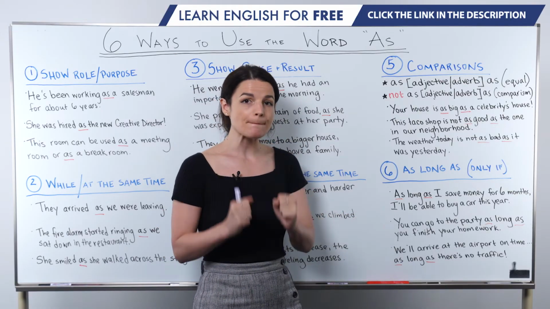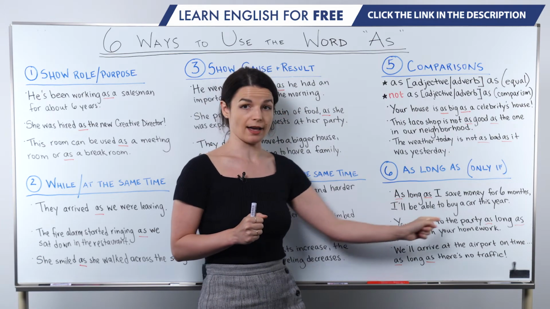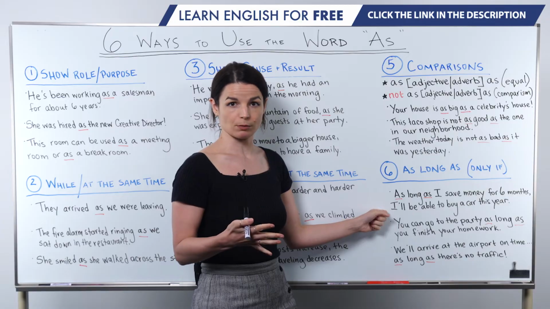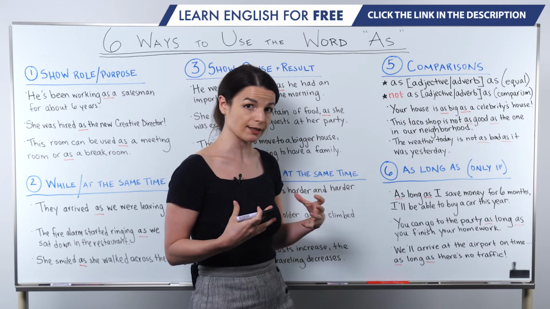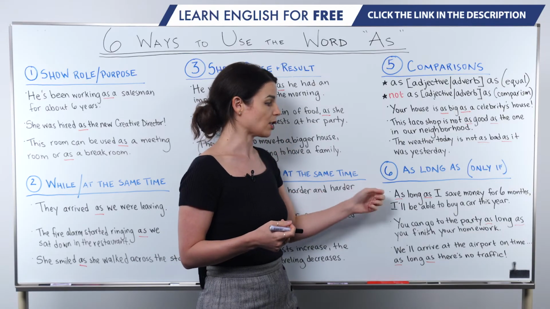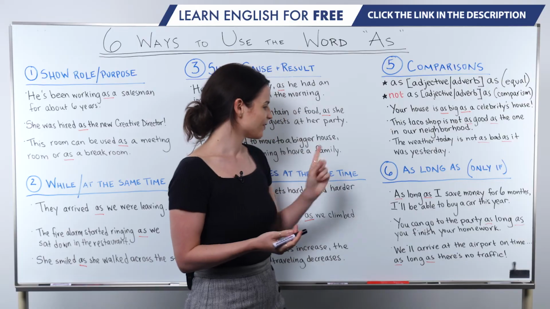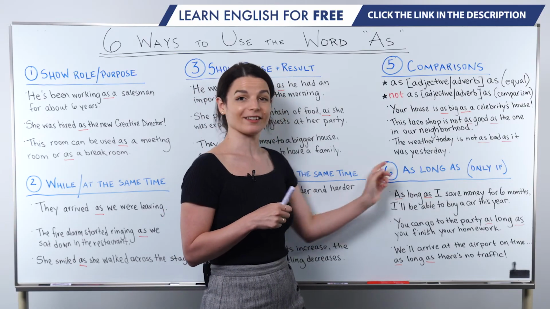That means I must do this thing. I must do this thing in the as long as clause in order to make this thing possible. Okay? In order to make this main clause possible. I'll be able to do this thing. So we use as long as to mean only if in this case. All right? So you'll notice this comes at the beginning of the sentence, at least if this clause is first.